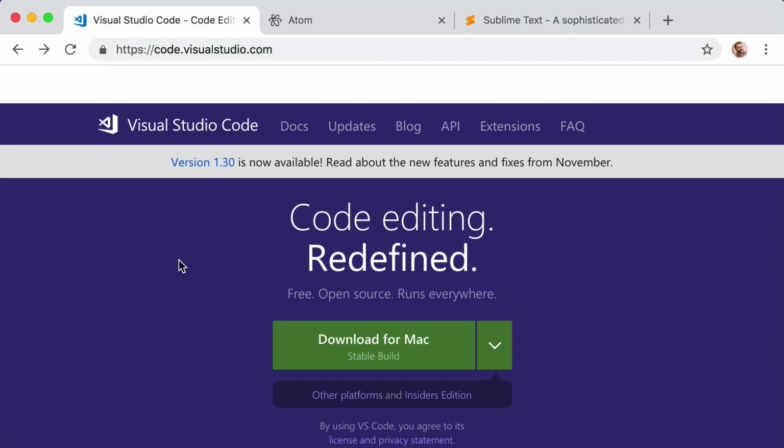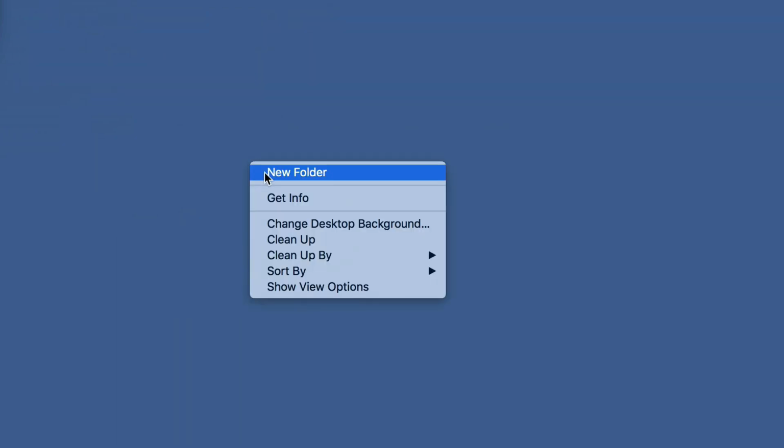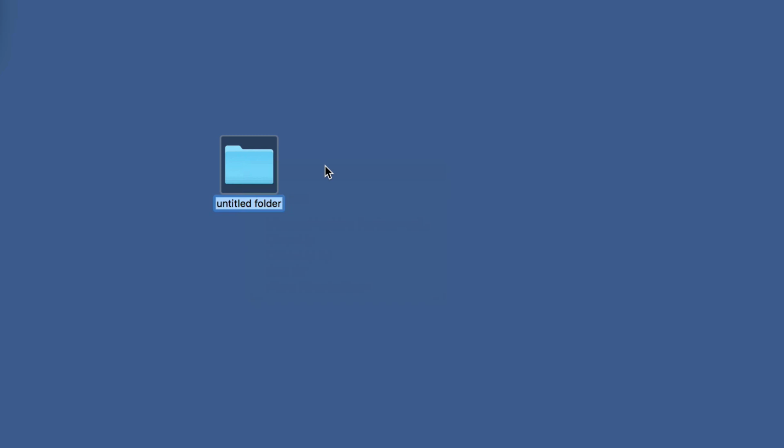So it doesn't matter where we create this folder, but for example, on my desktop, maybe I will create a brand new folder, and the name of the folder doesn't matter, but I will name it First Node Experiment. You could name this folder Testing or Pizza or Unicorn.